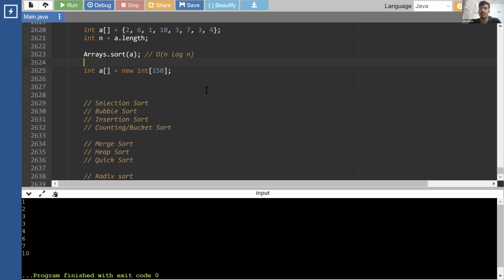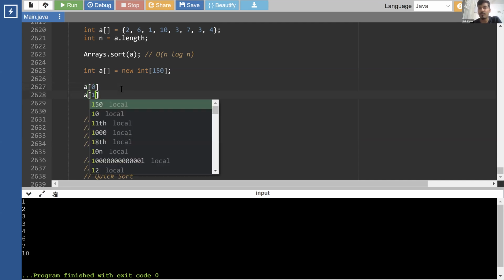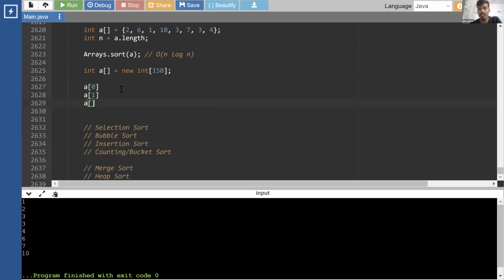There are few people who live for 100, 116, 115 or 120. Let's say they live for 150 years at max. Now, can we count the age of each? So how many people are there with age 0, and store it in A of 0? Can we count how many people are there with age 1 and store them in A of 1? Can we count how many people are there in age 40 and store them in A of 40?